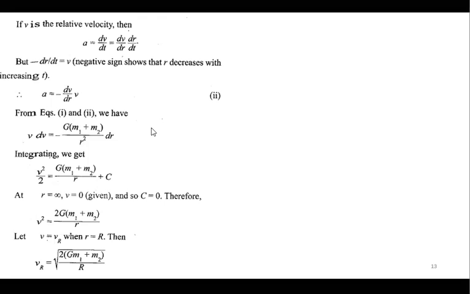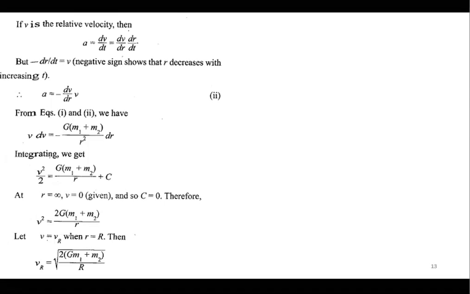Yes, a must be constant. That's why, since a was not constant in this case, I will use the basic formula, the basic definition of a, which is minus dv/dt, which is minus dv/dr into v. Got it? So this was a good problem because it included the concept of kinematics, and only the acceleration component is taken from your gravitational concept. So this is your level 2 kind of problem where you have to use multiple concepts.